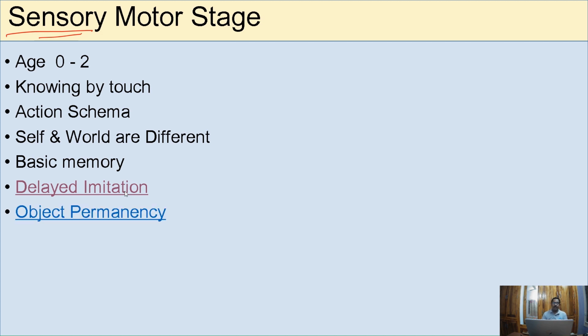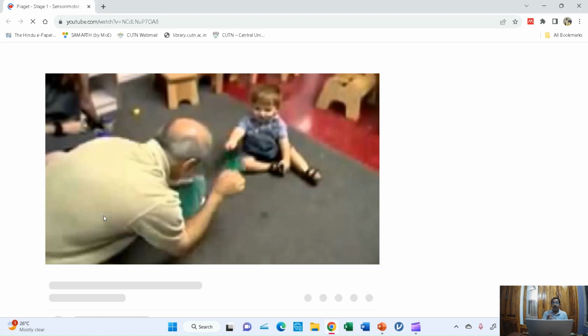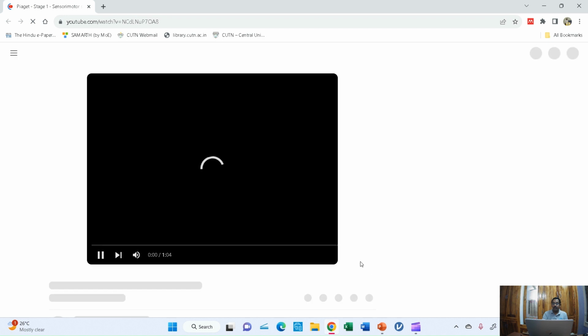Object permanency. See, this pen is permanent. Whether it is here in my hand or on the table or anywhere, it will be permanent. This they will not understand. This is called object permanency. Object permanency will not be formed. So let us go to a YouTube video in which we see how object permanency happens.